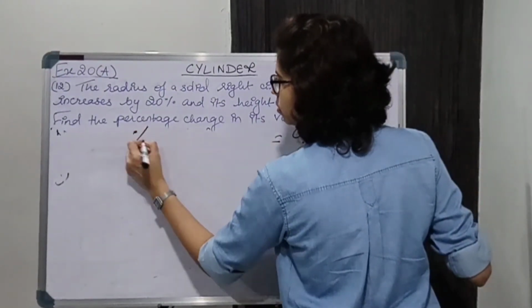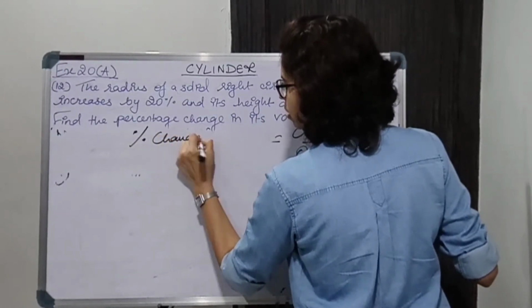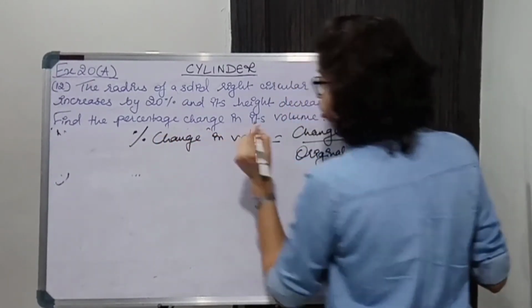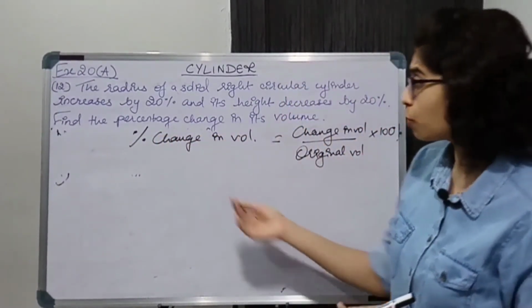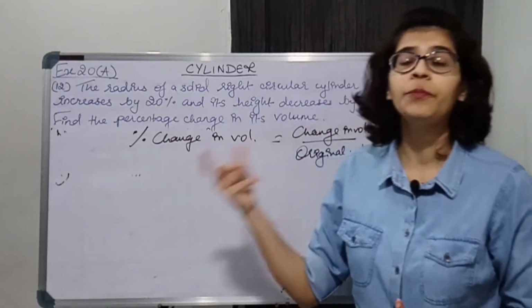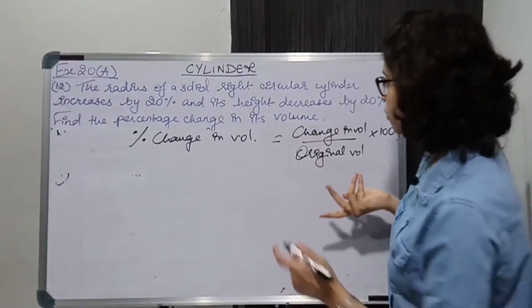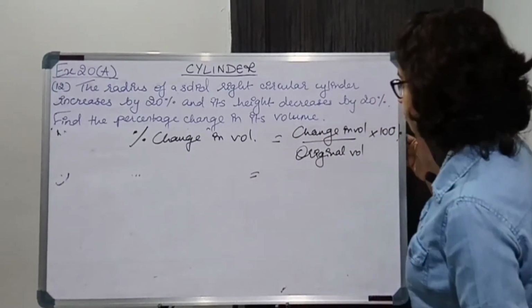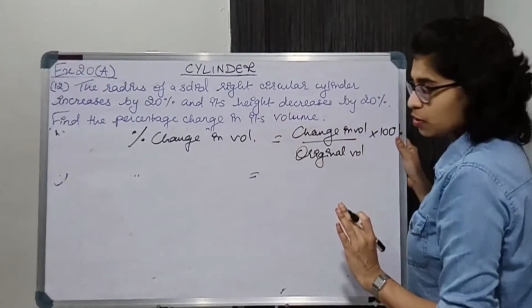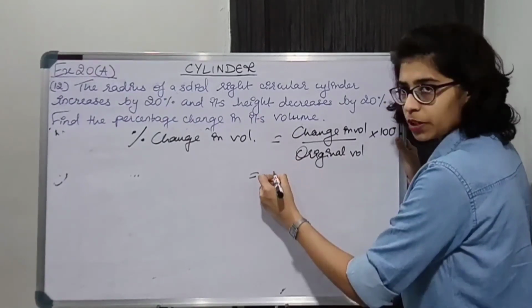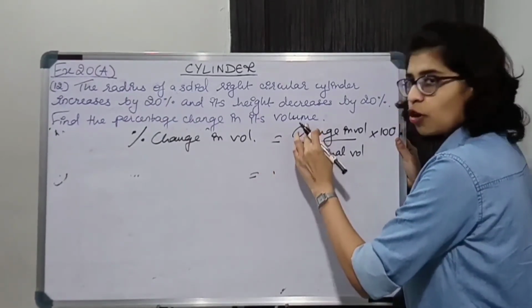So percentage change in volume, I am using lots of short forms. Please don't use short forms. Percentage का sign नहीं चलेगा. You're supposed to write the whole word, and in volume also you have to write the whole word. ठीक है? So this is the percentage change in volume का formula.